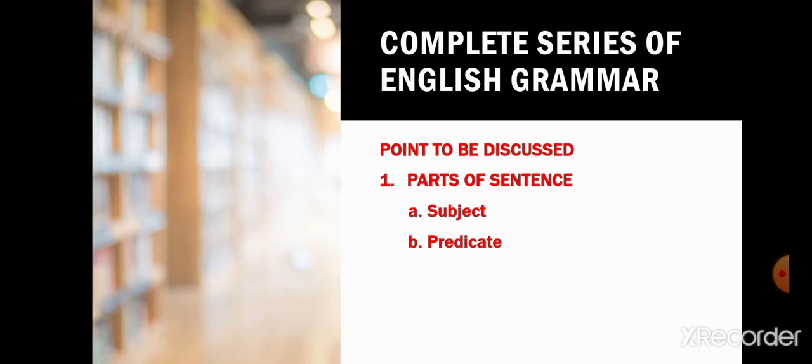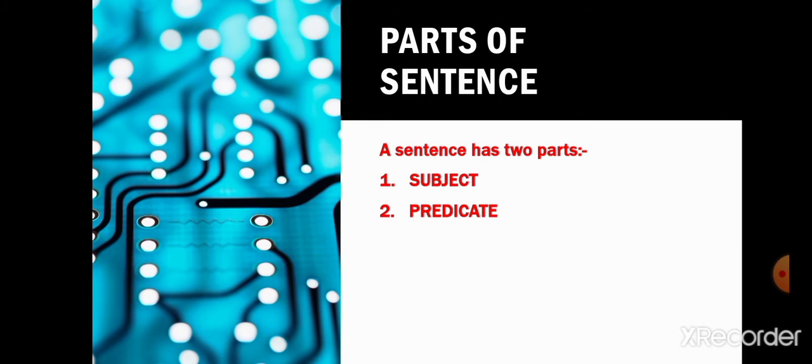So we must have a subject to speak about and we must say or predicate something about the subject. So we can say here that there are two parts of a sentence, subject and predicate. So students, we are going to read now what is subject and what is predicate.